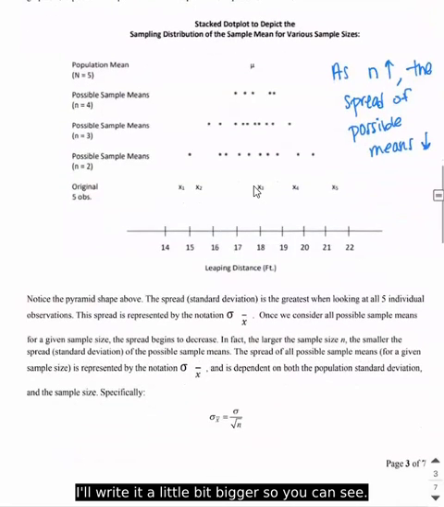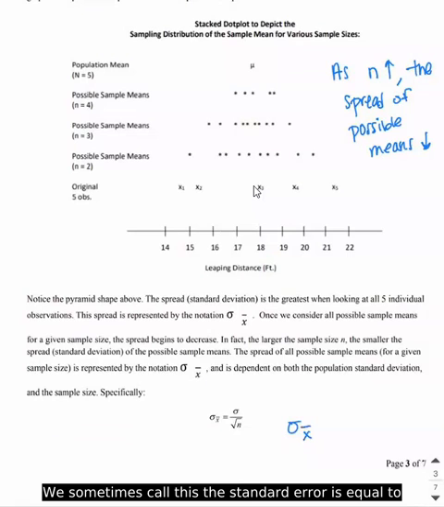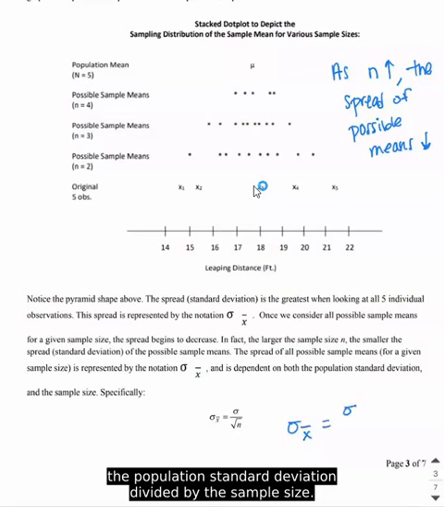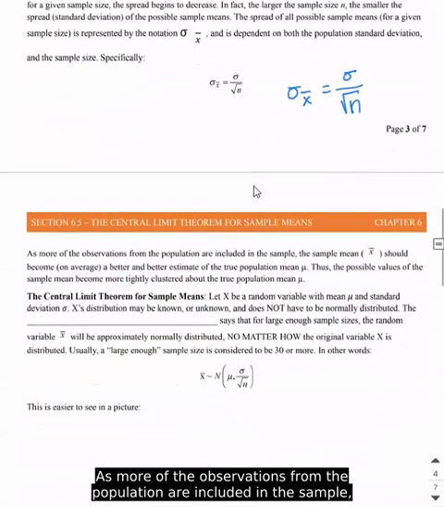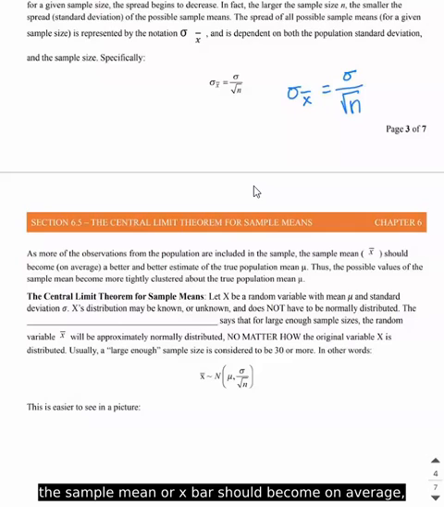Specifically, and I'll write it a little bit bigger so you can see, we sometimes call this the standard error, which is equal to the population standard deviation divided by the square root of the sample size, okay? So as more of the observations from the population are included in the sample, x bar should become, on average, a better and better estimate of the true population mean mu. Thus, the possible values of the sample mean become more tightly clustered about the true population mean.